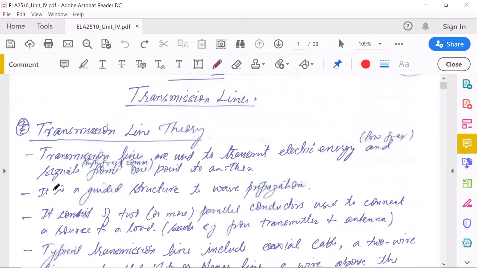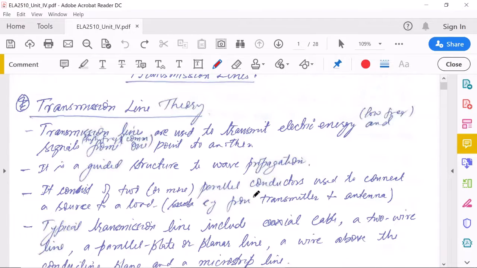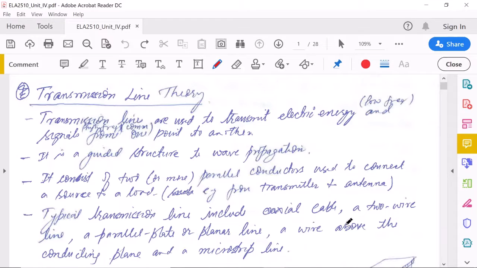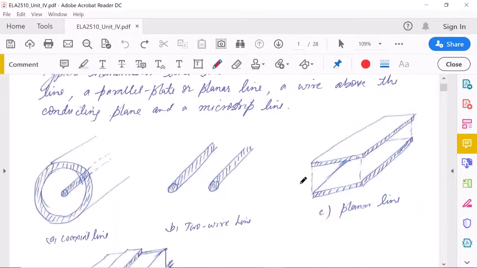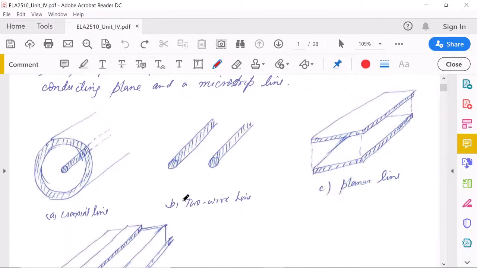So the transmission line is a guided structure for wave propagation. It consists of two or more parallel conductors used to connect a source to a load, for example from a transmitter to an antenna. Typical transmission lines include coaxial cables, two-wire lines, parallel plate or planar lines, or a wire above a conducting plane. Here we have some examples of transmission lines.